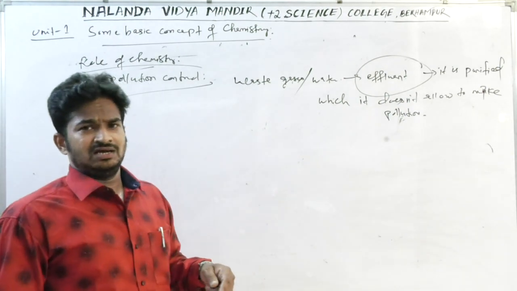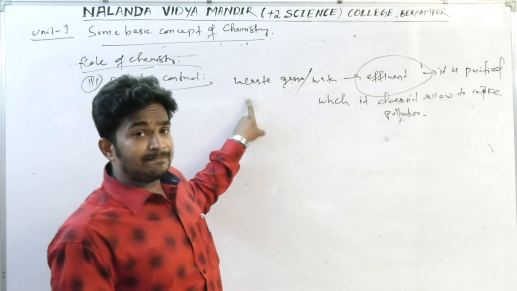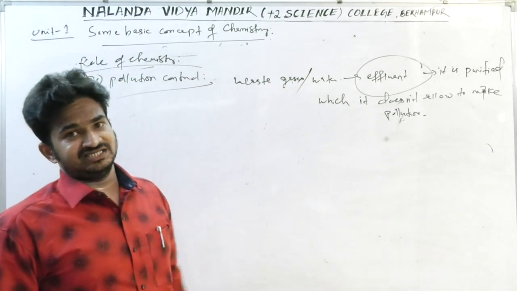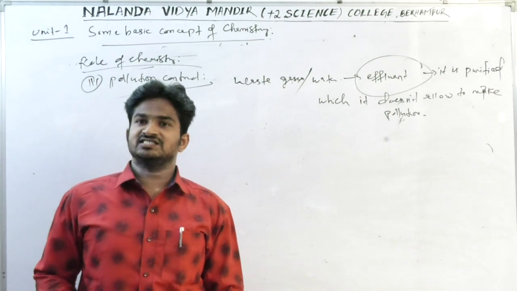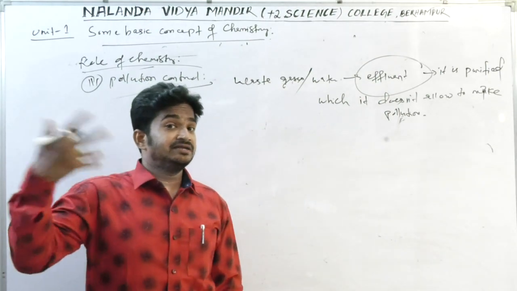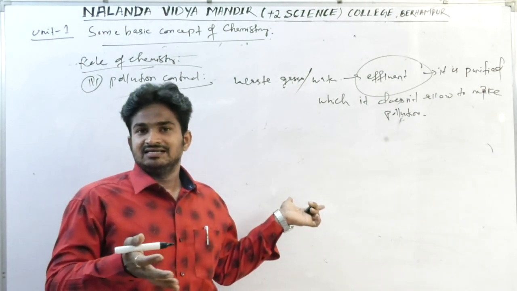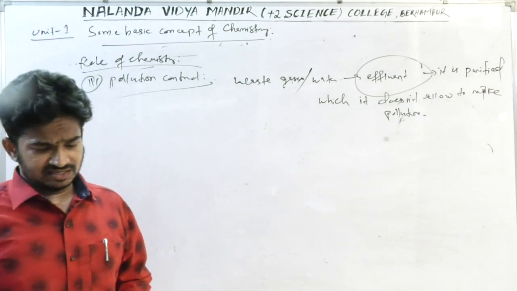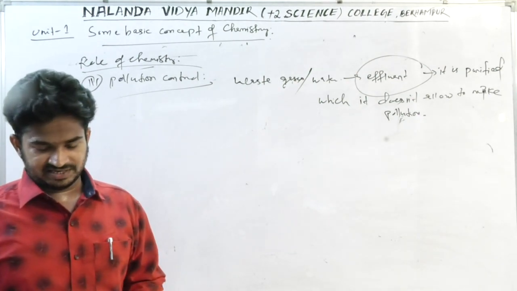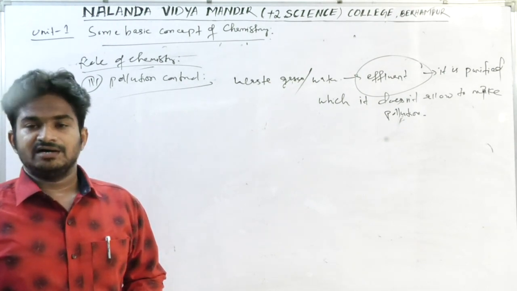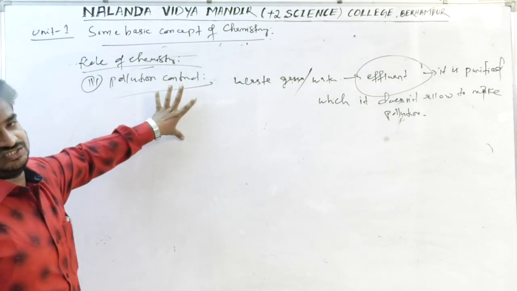Pollution will occur, but up to a certain extent it can be minimized. Through the applications of chemistry, pollution can be minimized. So these are some basic applications. The applications of chemistry are many more, but these are the few main applications which I have discussed with you. Then move on to the next part, that is nature of matter. So these are the scope and applications of chemistry.